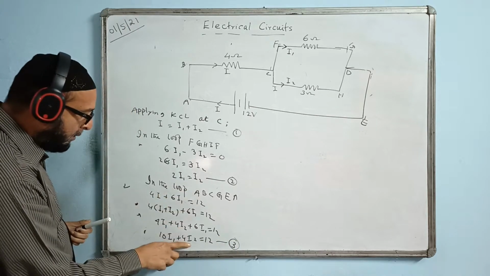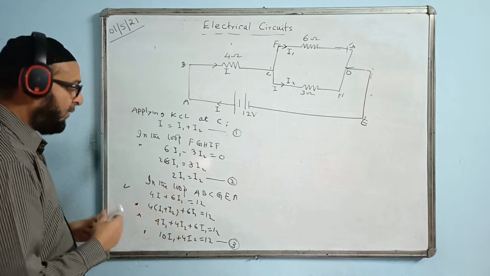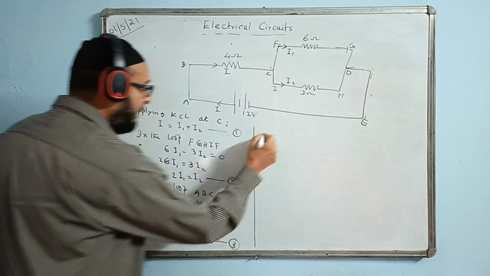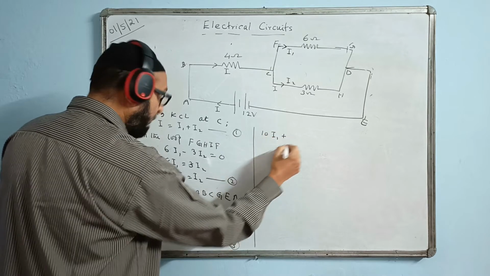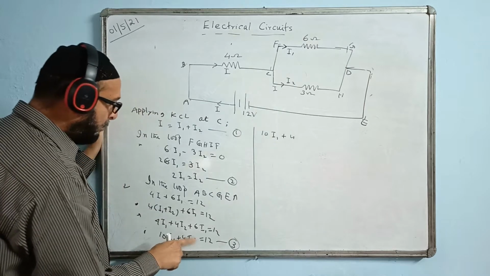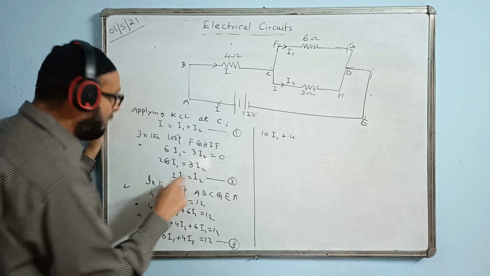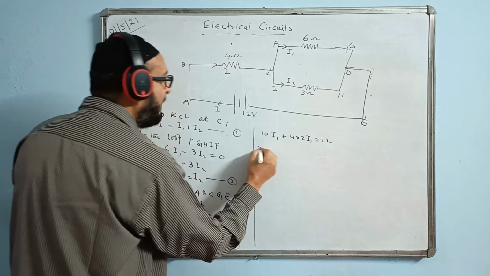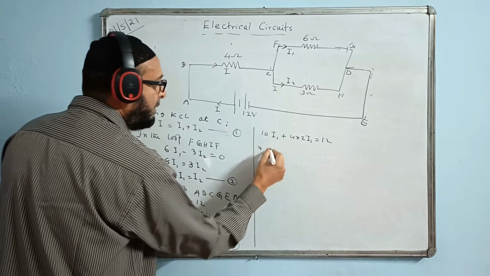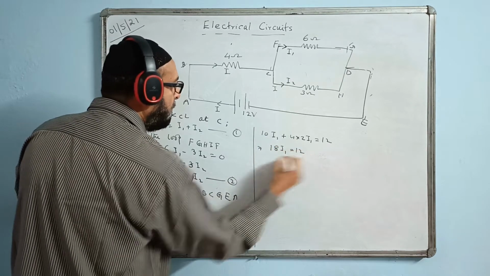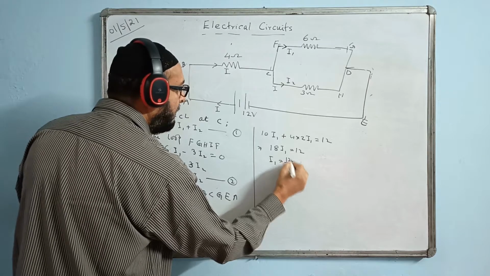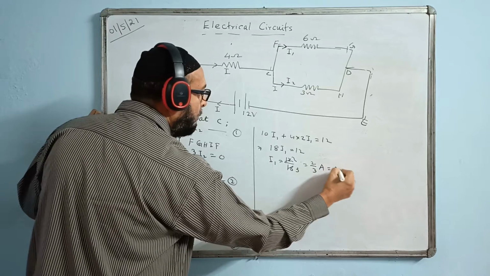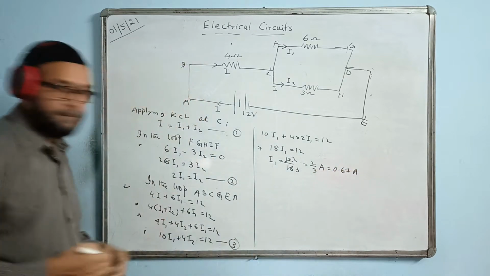I will put the value of I2 here in terms of I1 and first find the value of I1. Let us do it. So write 10I1 as it is plus 4 I2 value I will put now. What is the value of I2 here? I2 value is 2I1, so 4 into 2I1 equal to 12. 10 plus 8, 18I1 is equal to 12. Therefore I1 value is coming 12 by 18, 2 by 3 ampere. That means 0.67 ampere is the value of I1.